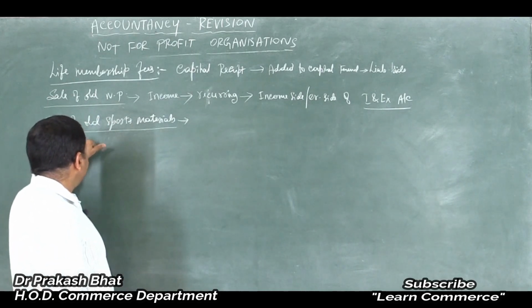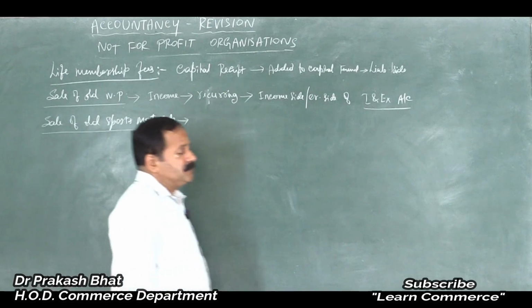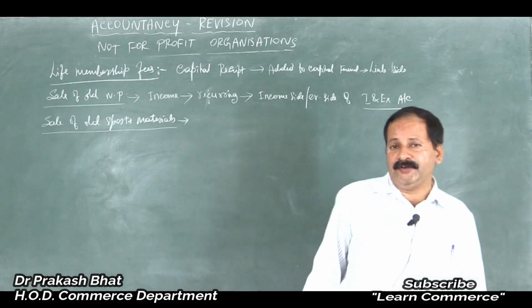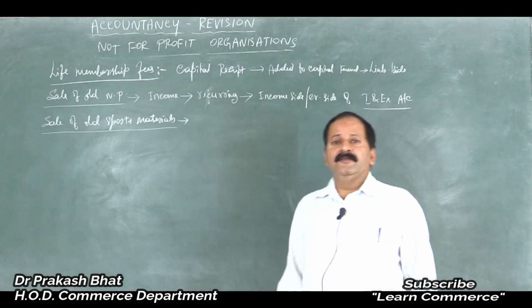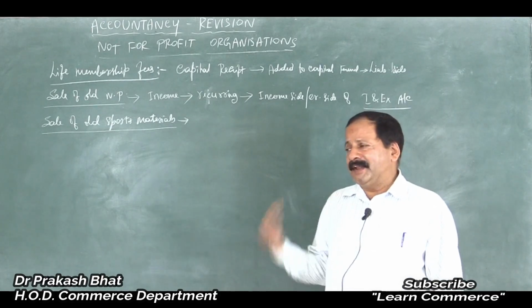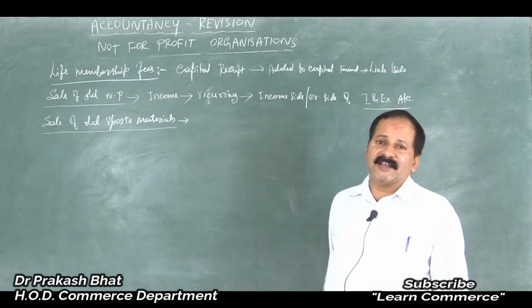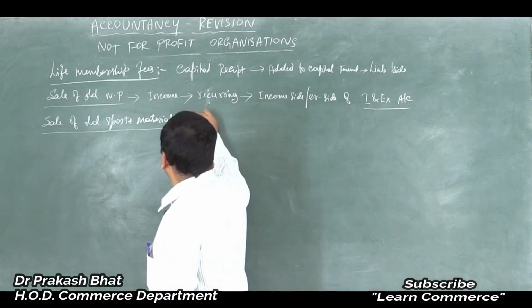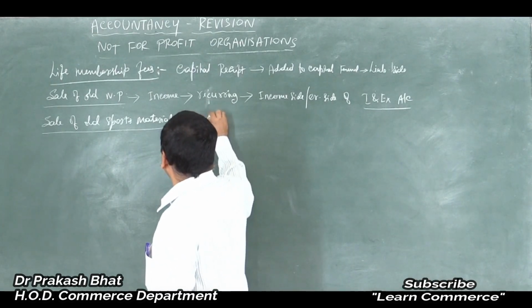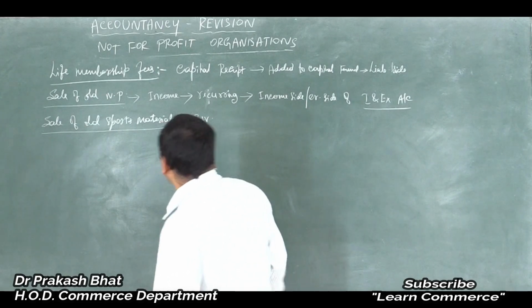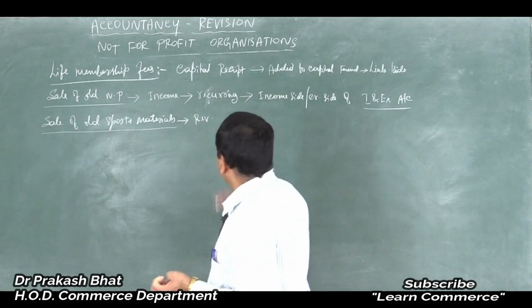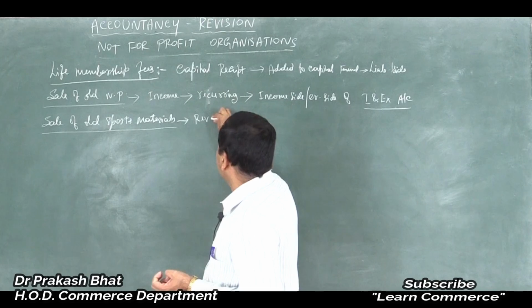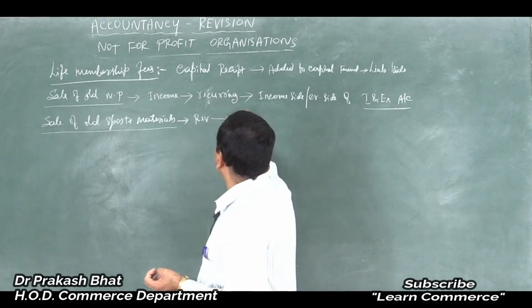So for that reason, when old sports materials are sold, it is recurring in nature. Maybe they frequently conduct matches. Every time they will have some scrap items of sports materials. So it should be treated as revenue, and when you sell it, you will get an amount, an income, isn't it? So it is a revenue receipt, which is called income.